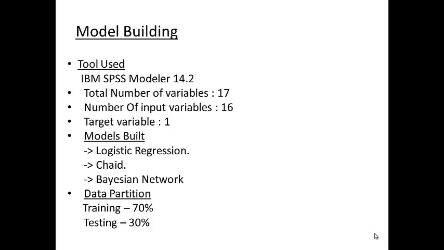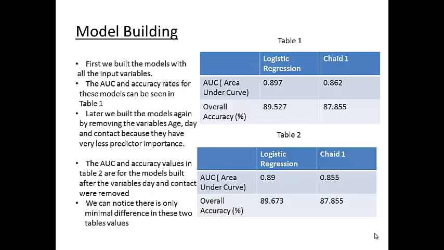We have 17 variables available, of which 16 are used as input variables and one is the target variable. We have partitioned the data into training, validation, and testing: 70% of the data for training and the remaining 30% for testing.